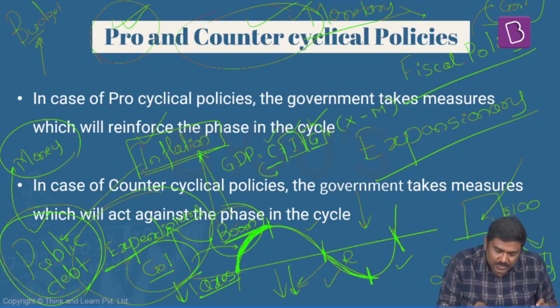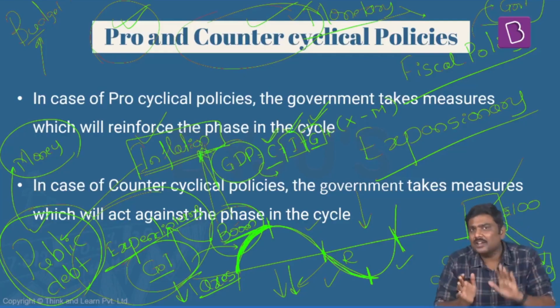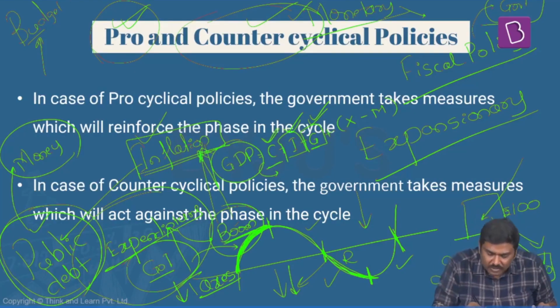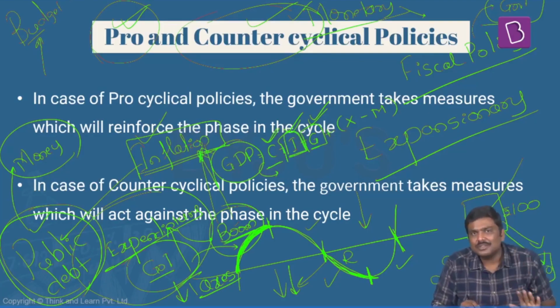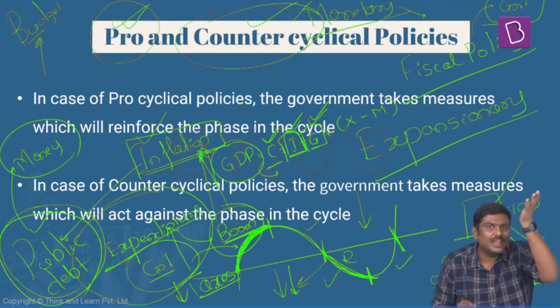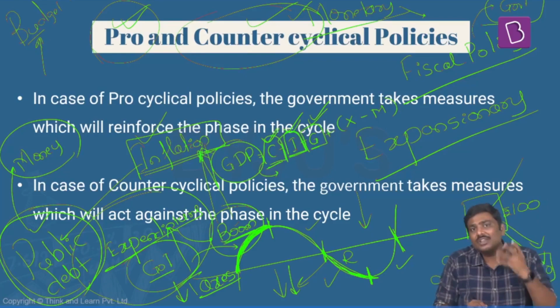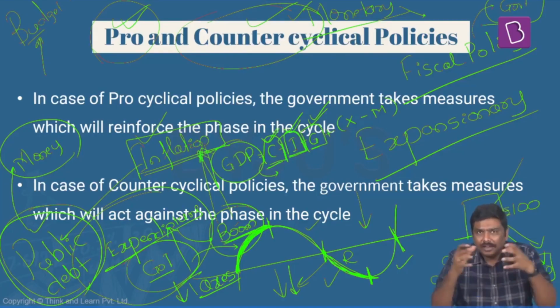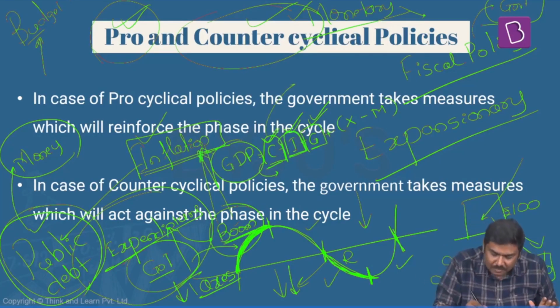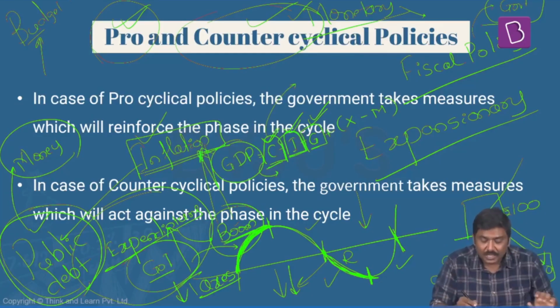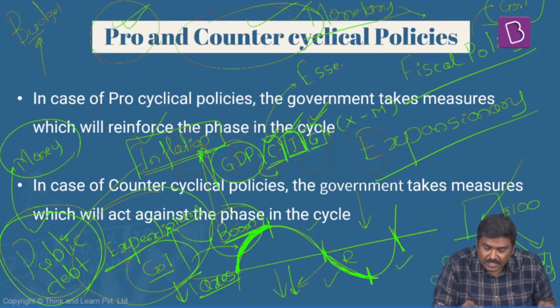Now have a look at this. If GDP has to increase, these investments will have to increase. Overall investment in the economy has to increase. But at the point of recession, what do you think will be the investment expenditure of the companies? Do you think investment done by the companies will be very high or very low? Investment expenditure will be lower. What about the expenditure of the households? What do you think the households will do during recession? For example, in recession, the households generally reserve their money. Follow the explanation very carefully here. During recession, the households generally reserve their money for consumption of essential goods and services.